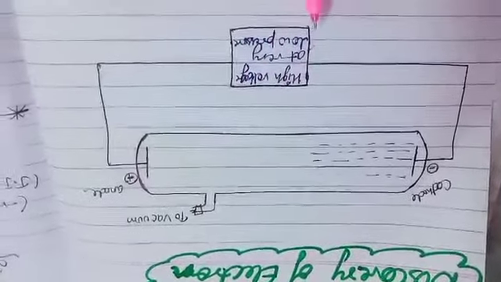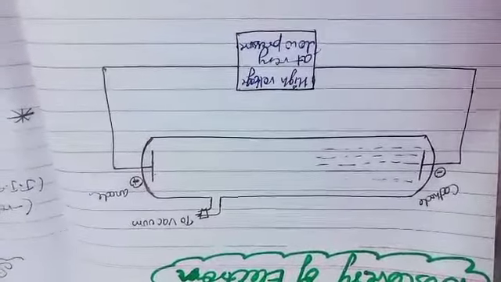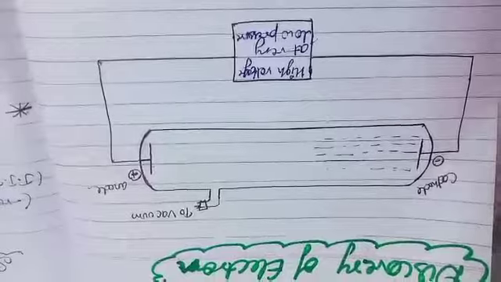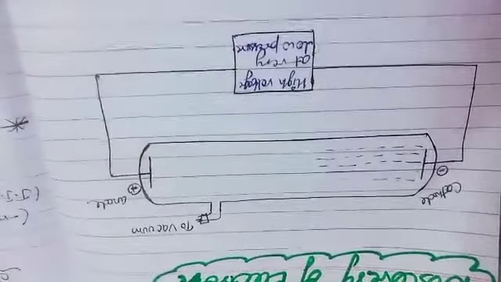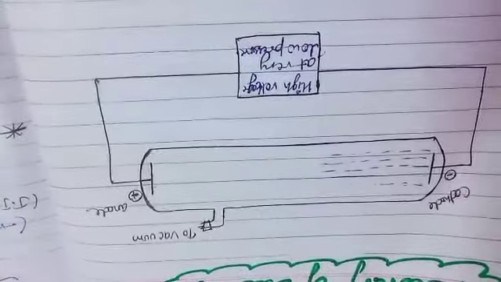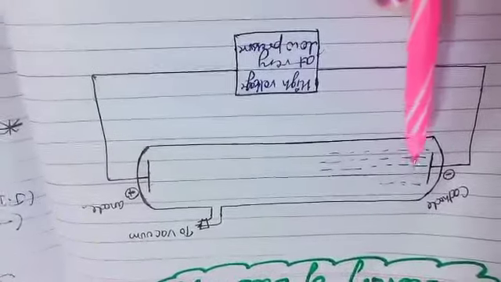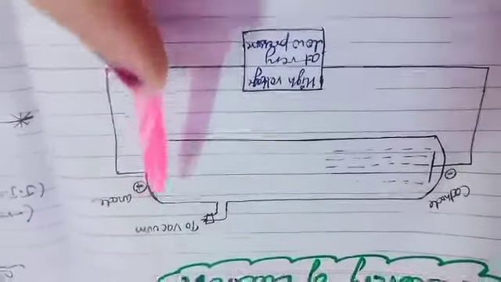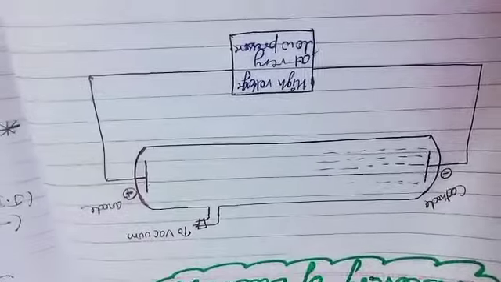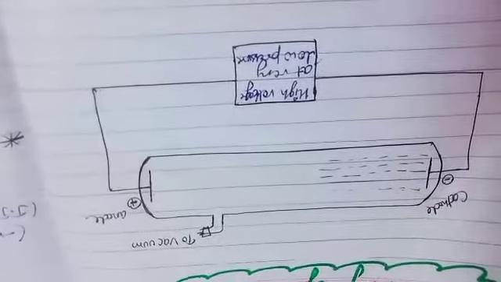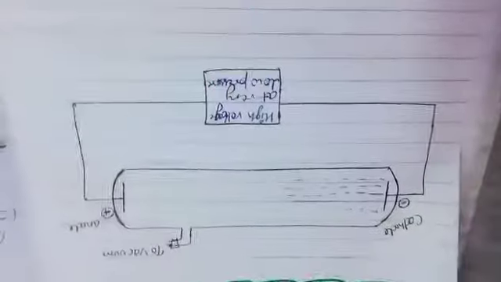So what about that pressure? It's around 10 to the power minus 3 mmHg. Normally it's between 10 to the power minus 2 and 10 to the power minus 4. When you reduce the pressure up to 10 to the power minus 2, these rays start moving from this side to that side, and up to 10 to the power minus 4 the glass wall starts glowing. That's why I'm saying it's 10 to the power minus 3 mmHg.